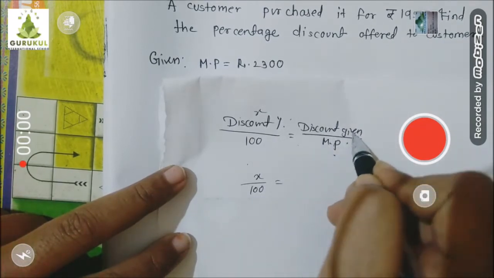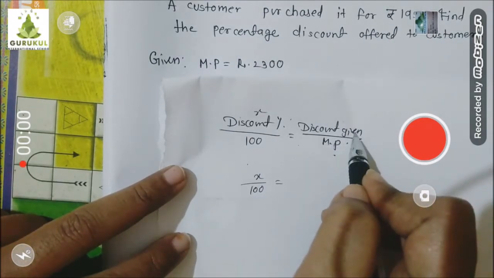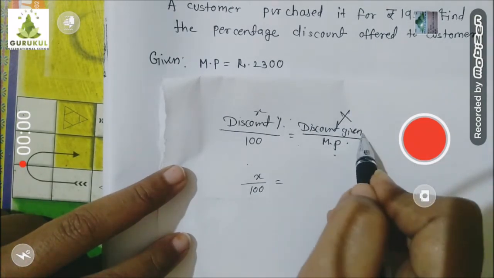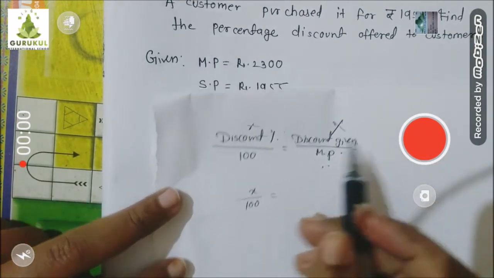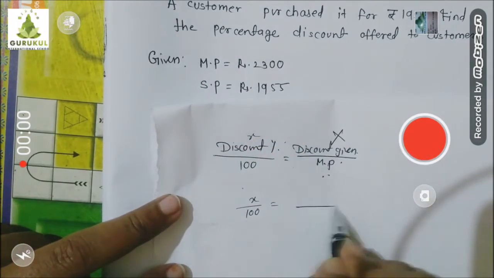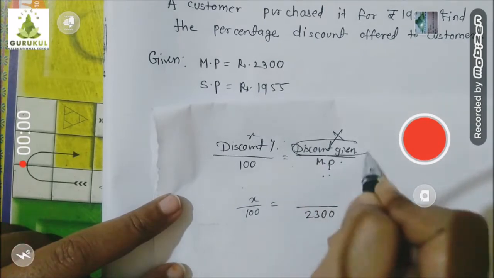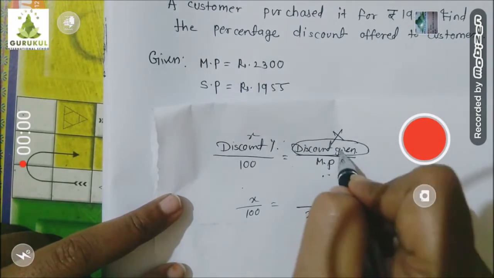Now the discount in rupees, how much is it? Do you know? The answer is no, we don't know this value. But the mark price we know: 2300. This value is not given directly, but you can find it out.